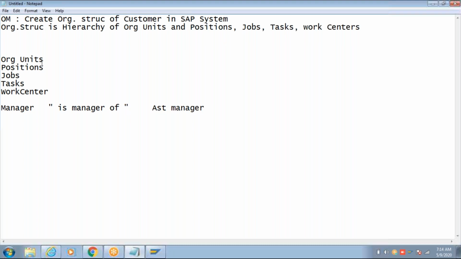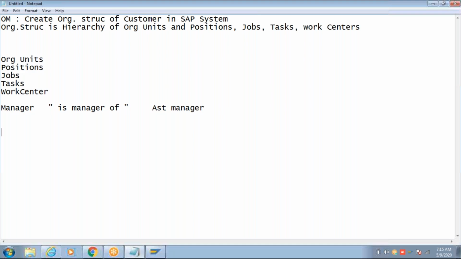You create them and you relate them. So indirectly or directly, every object is related with another object in this organization structure. So these are the objects that we create in OM and relate them.